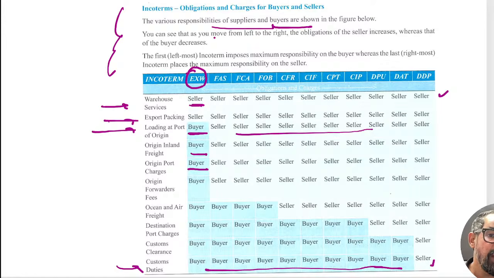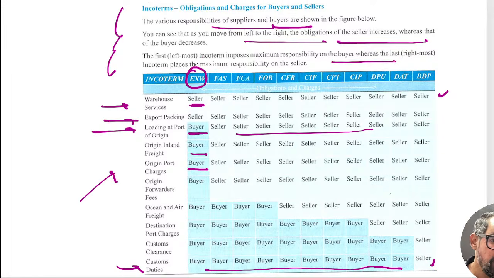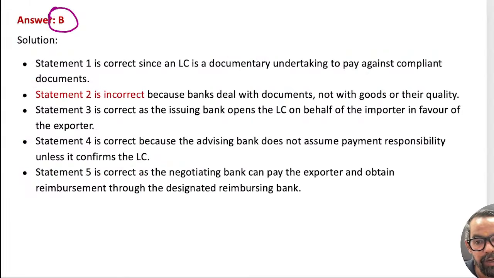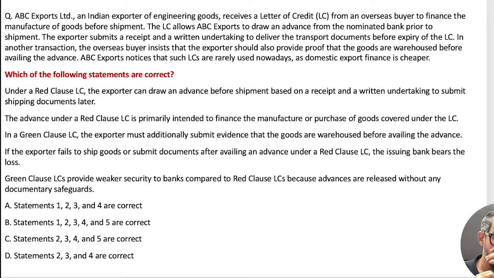You can see that as you move left to right, the obligation of the seller increases. The first, leftmost area, Incoterms impose maximum responsibility on the buyer. The rightmost ones impose maximum responsibility on the seller. So they have defined who will be responsible at what stage. Saurabh sir, did you get some idea? Done? Okay. Now next one, types of LC.